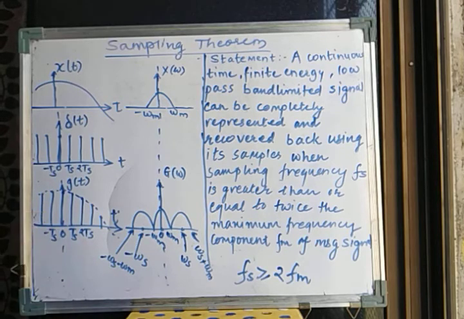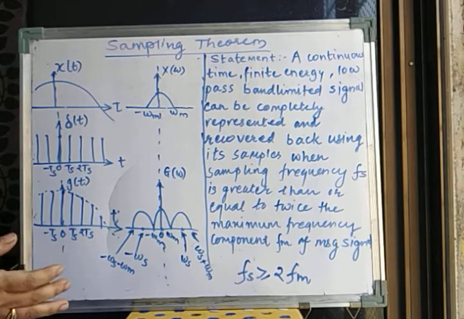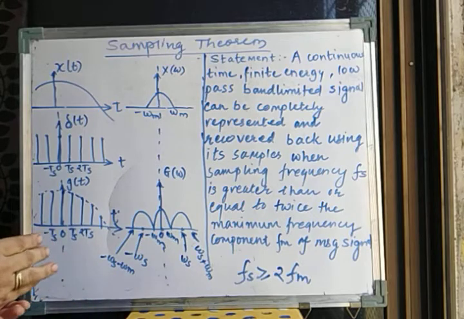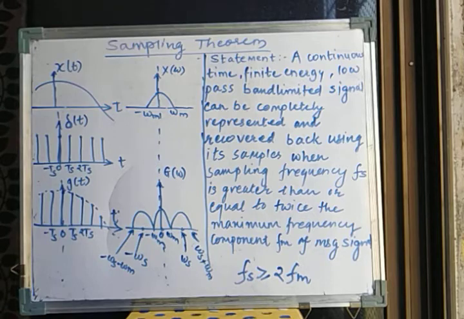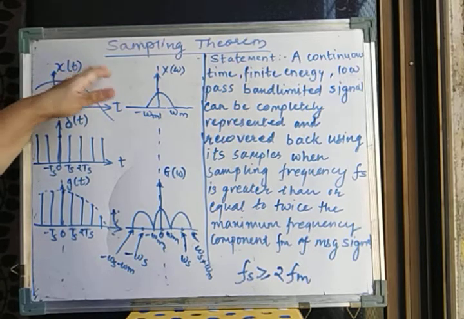So what we do is we only store a few samples of the data so that the storage will be minimum. And this is not the only advantage of converting a continuous to a discrete signal, but also the noise effect gets reduced when we go to a digital signal. So these are a few reasons why we want to convert a continuous signal to a digital signal, and to do that, sampling theorem is the first step in carrying out this process of digitization. So wherever you are going to handle digital signals, the sampling theorem comes into the picture.